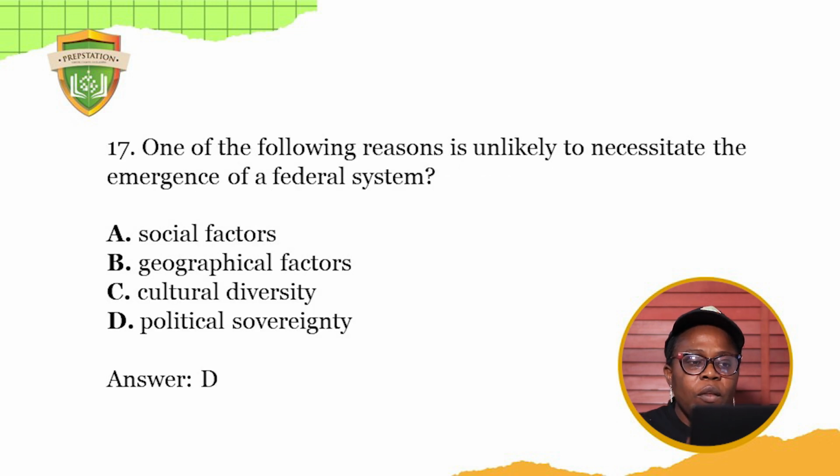Okay. Which of the following reasons is unlikely to necessitate the emergence of a federal system? It's not social factor or geographical factor, but political sovereignty. That's what would not necessitate the emergence of a federal state.